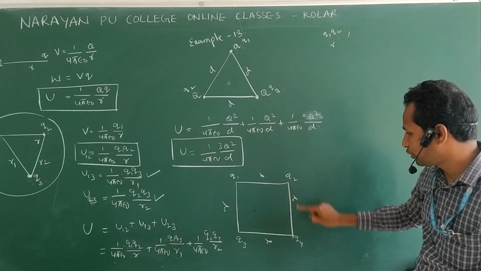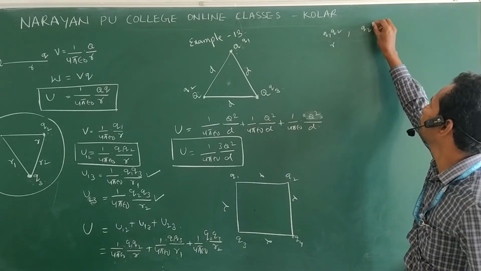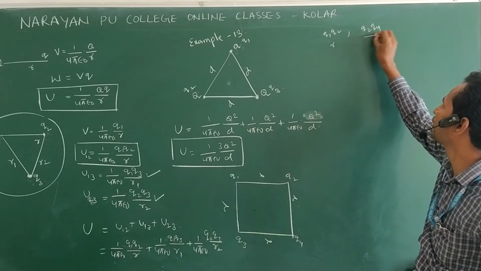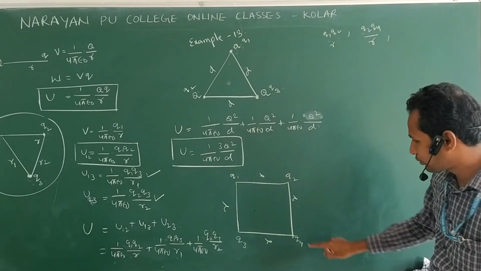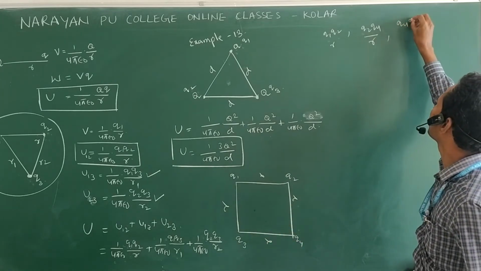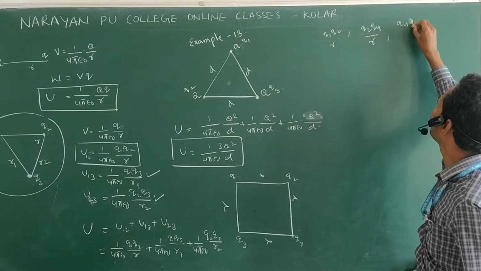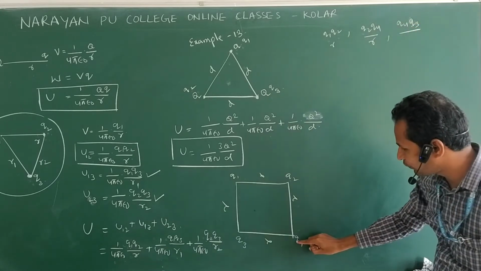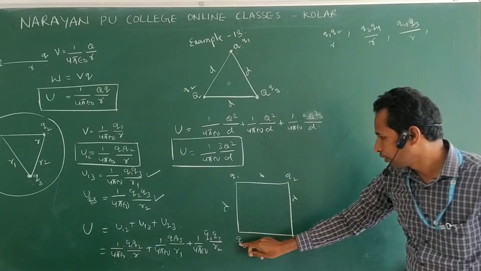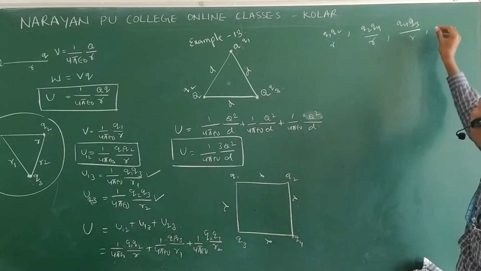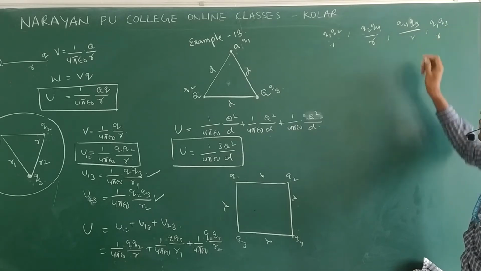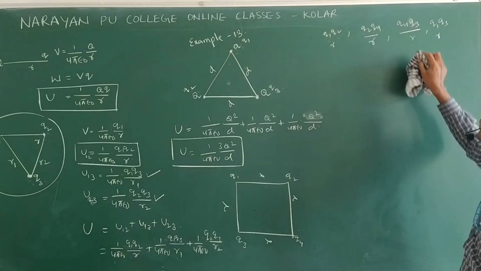Next possible combination Q2, Q4. What is the distance between them? Q2 and Q4 is R. Next, Q4 and Q3. What is the distance between Q4 and Q3? It is R. Next, Q1 and Q3. What is the distance? R. The distance between them is R.